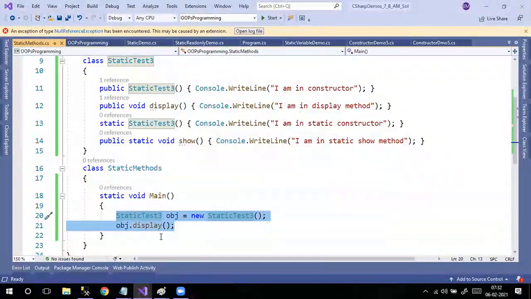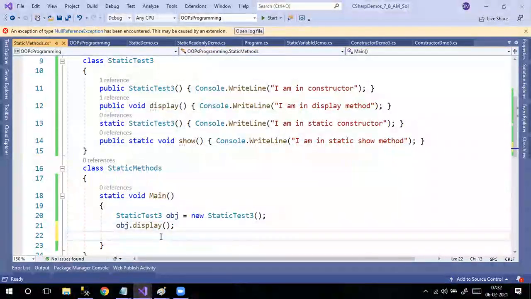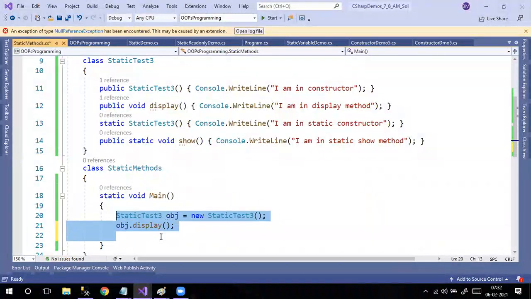Okay. Now, how to call the show method? Then obj dot, is the show method coming? No, it's not coming. Now let's comment this.